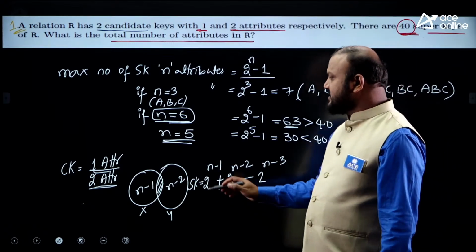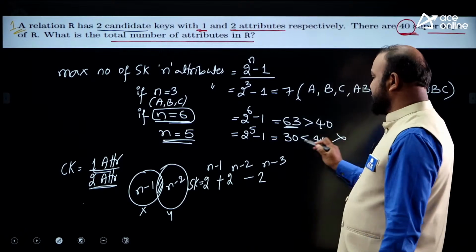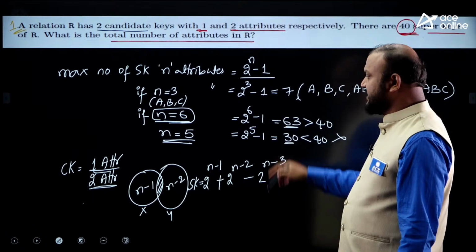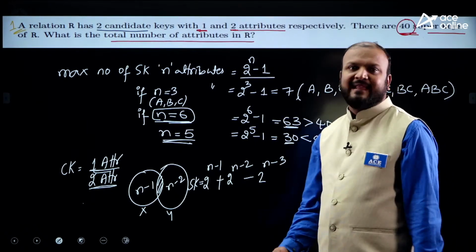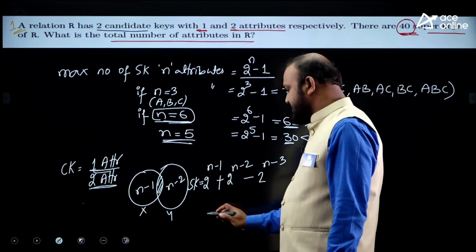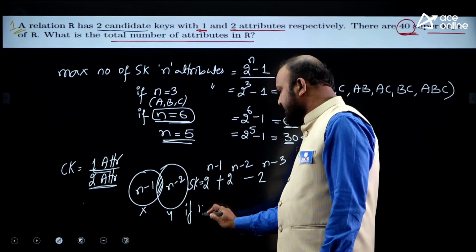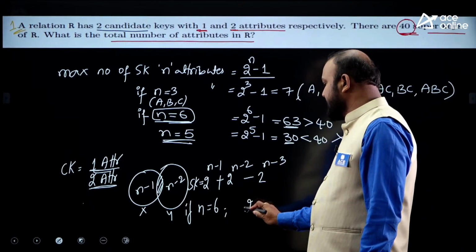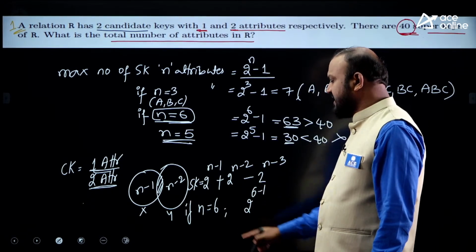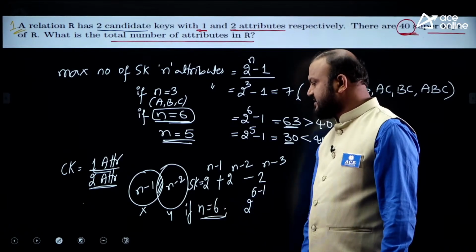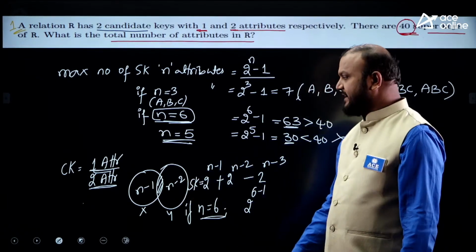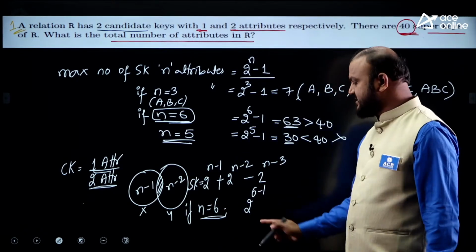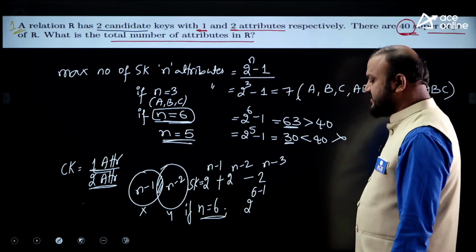Now, what we have understood is that n equal to 5 is incorrect because with 5 attributes, the maximum super keys are 31. So we have to go with 6 attributes. Just check with a simple trial and error method. Try with 6. If n equal to 6, how many super keys are possible? Here I am assuming the number of attributes is 6, and assuming there are 2 candidate keys, one candidate key with 1 attribute, another with 2 attributes. This is the formula for finding the super keys. Just I am applying the value of n as 6.